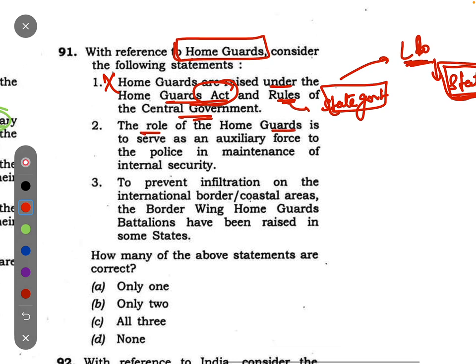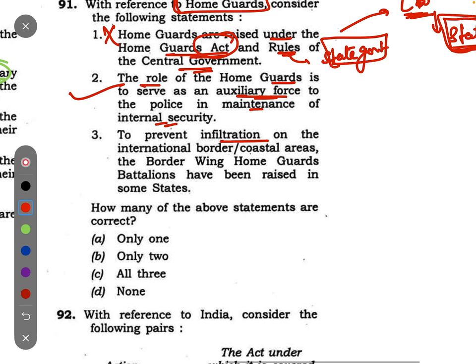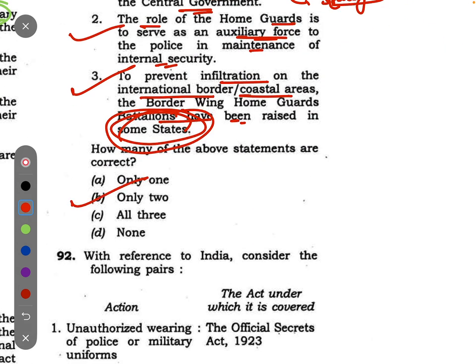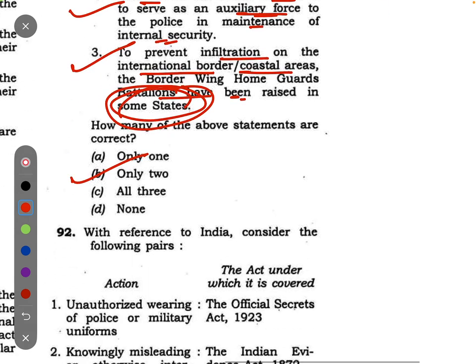The role of the Home Guards is to serve as an auxiliary force to the police in maintenance of internal security. I already told you that they support the police to prevent infiltration on the international border and coastal areas. Border wing Home Guards battalions have been raised by some states. See, again it says some states. So UPSC is giving us the possibility to mark it correct. There are so many states, 27-28, someone must have raised it. So this will be correct. So 2 and 3 are correct. So only 2 is correct, meaning option B is the correct answer for question number 91.